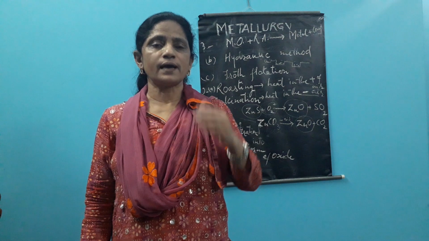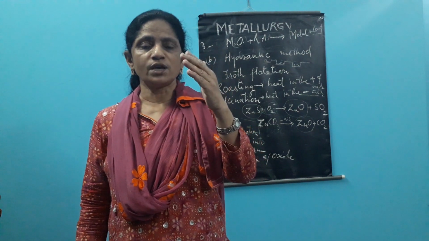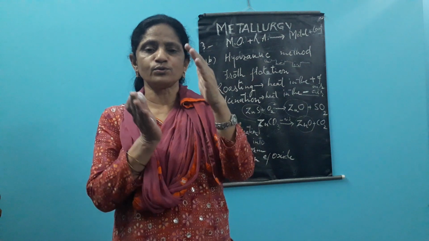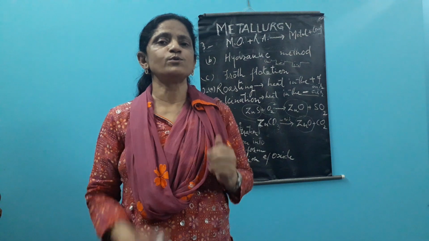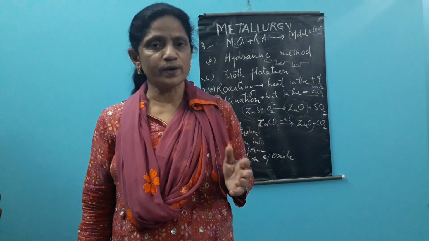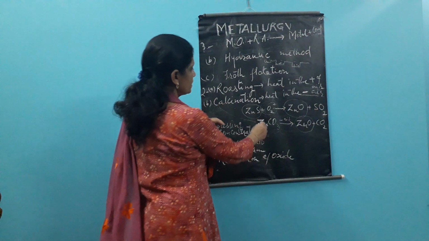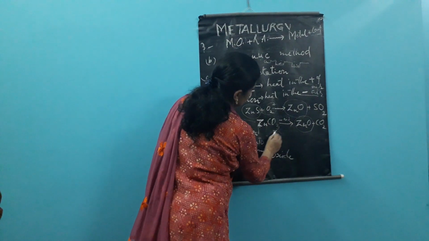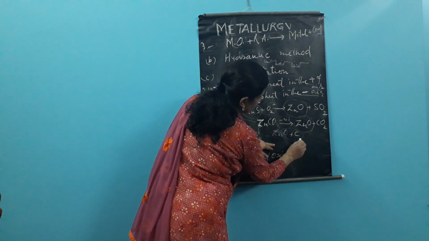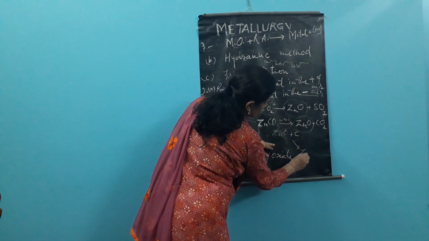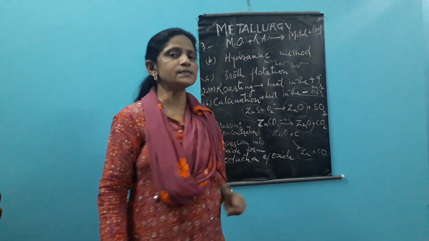Now after that, as we come down, like zinc and other metals, if we take the representative of the zinc zone, they can be reduced by carbon. So carbon works as the reducing agent. Like zinc oxide, if we treat it with carbon, it will form zinc and carbon monoxide. So here the reducing agent is carbon.